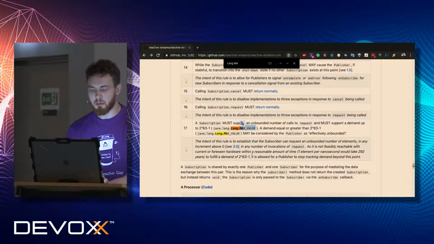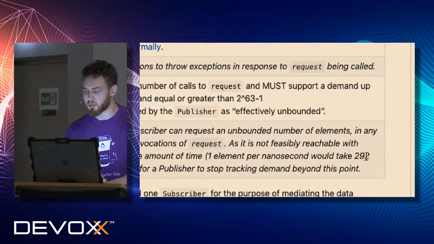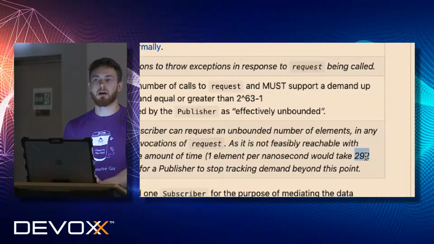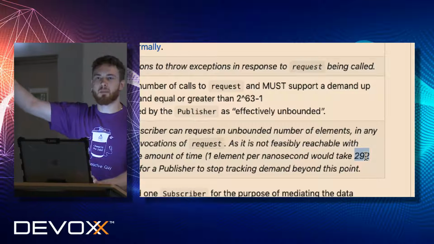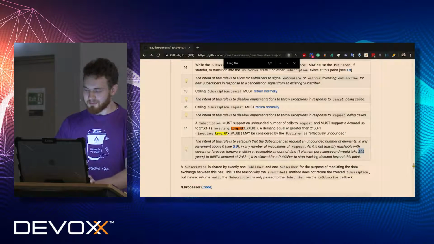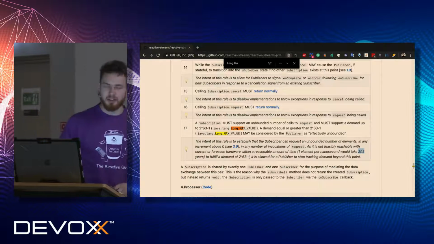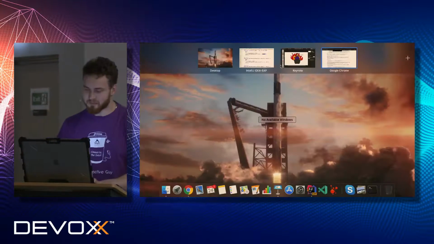Because delivering long max value elements will take about 292 years, about 300 years. And I'm absolutely sure that there is no production that lives longer than 1 month without restart. So we can just consider this subscription as unbounded.